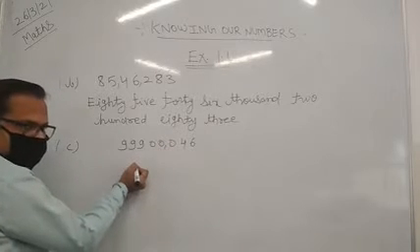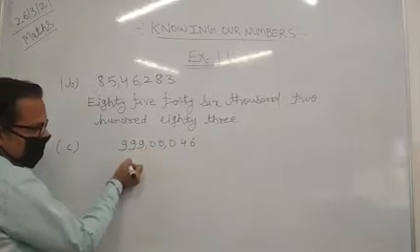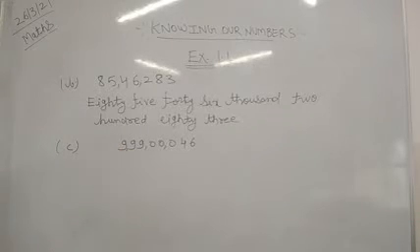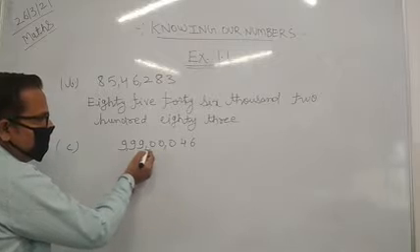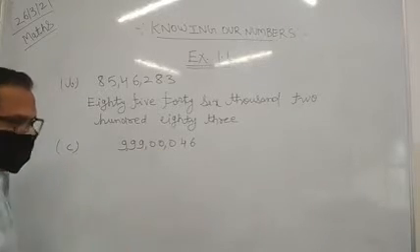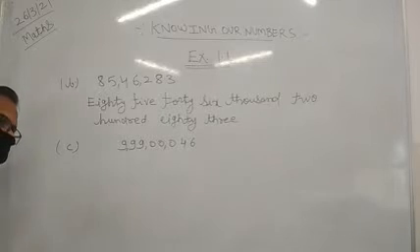Here we put a comma after 3 digits. After 2 digits we will put a comma, and after 2 digits again we will put a comma. So now we are inserting the commas. Now we will write in words.